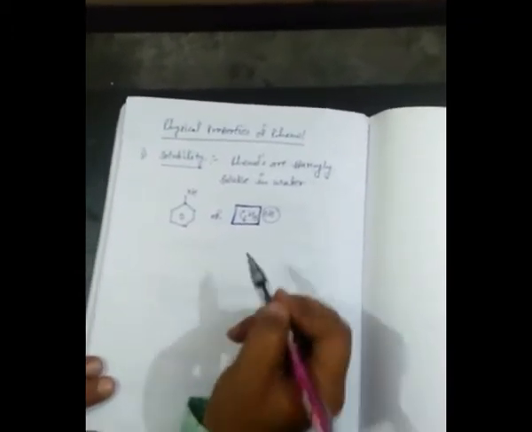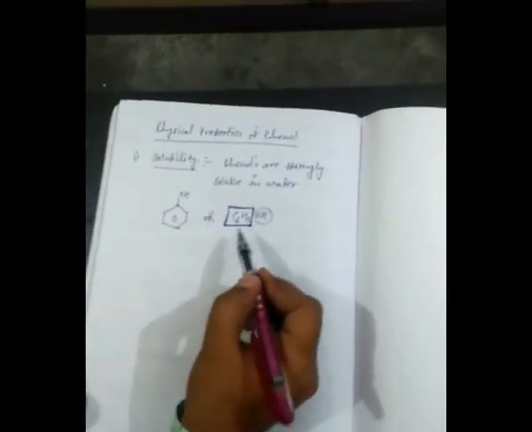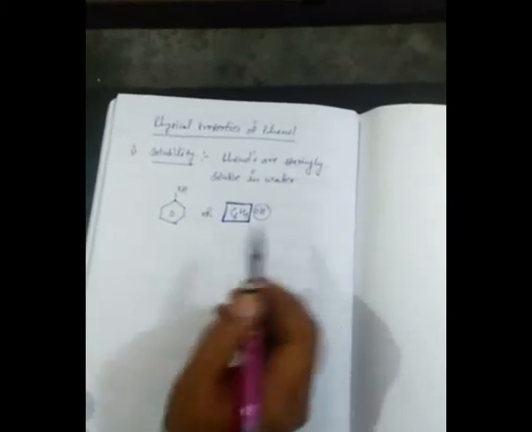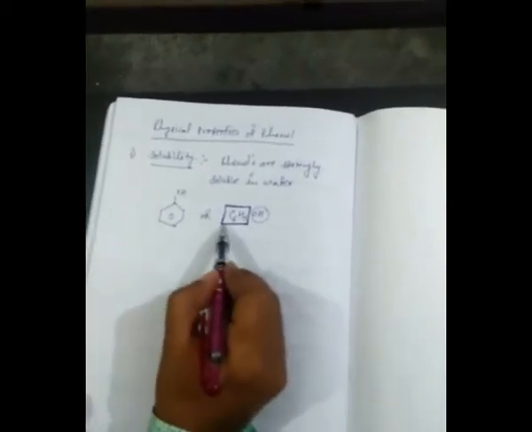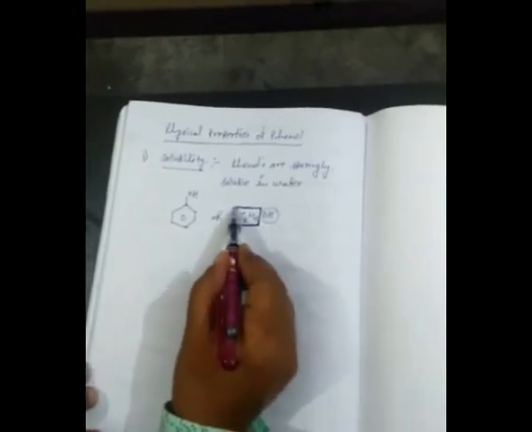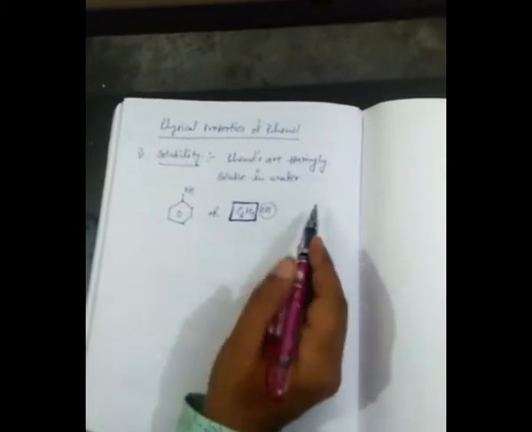As I explained in a previous video, as the alkyl group increases, the solubility decreases. Same in phenol, the aryl group, that is the hydrocarbon part, is more big. So that is why it is less soluble in water.